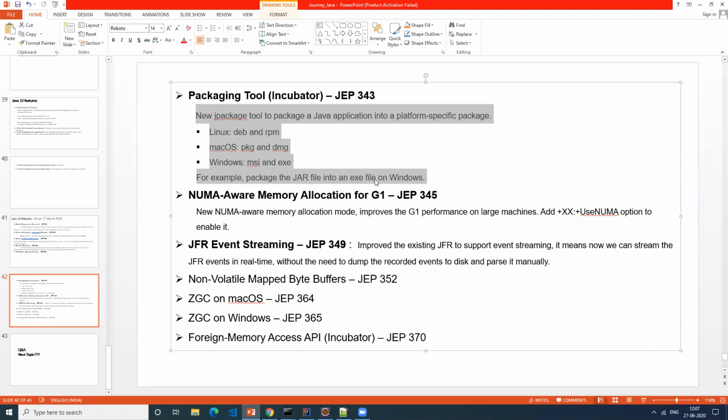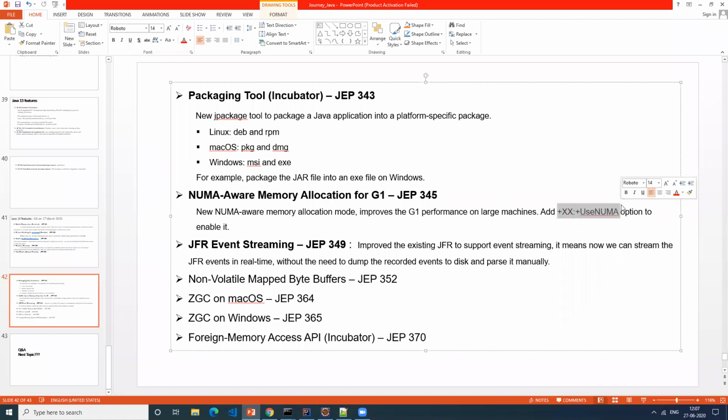Okay. The next one is something new, where they added some improvements to the G1 garbage collector. I think in Java 7 or Java 8, they introduced this G1 garbage collector. So they are adding some improvements to it. When it runs on large machines, the performance was not that good, so they added some improvements to it. So how can we enable those things? By adding this flag, you can enable the new feature, that is the improvement to the G1 garbage collector.